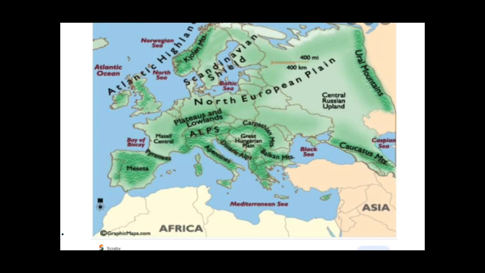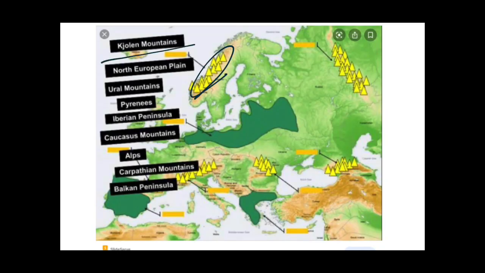You can see this map. These are the Jylland Mountains. I told you that they lie between Norway and Sweden. These are the Jylland Mountains, and here what we are talking about, fjords, are created. Here also you can see that these are the Jylland Mountains, which are a part of the Scandinavian mountains and lie between Norway and Sweden. I hope this is clear to you now.